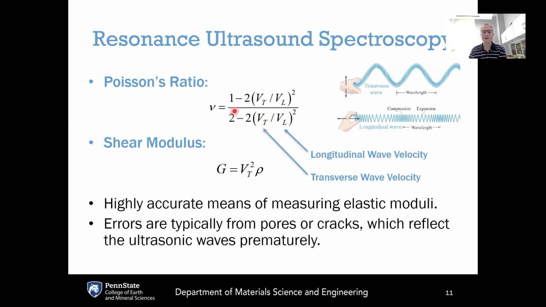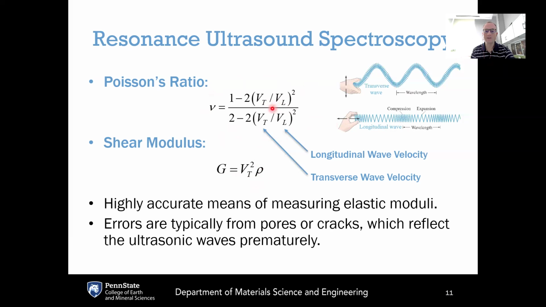And the Poisson's ratio relates to both quantities. So the Poisson's ratio nu can be calculated based on this ratio of the transverse wave velocity to the longitudinal wave velocity using the formula shown on top. And then the shear modulus can be calculated just based on the square of the transverse wave velocity along with the density of the material, rho.